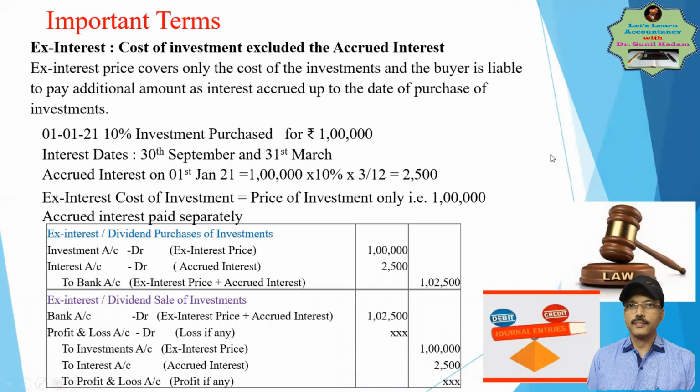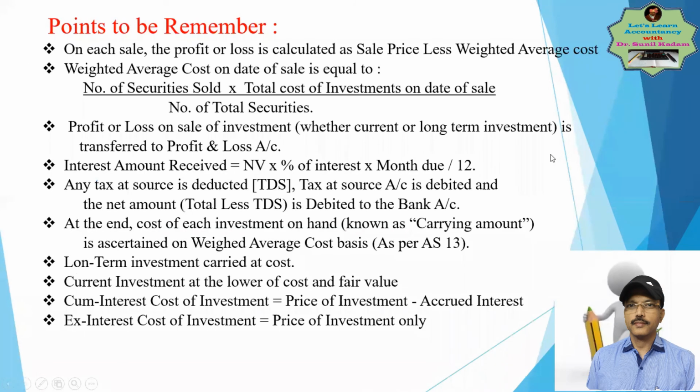So to end the theory part, let's take a recap of the points we understood by going through this chapter. The first point says: on each sale, the profit or loss is calculated as sales price less weighted average cost.